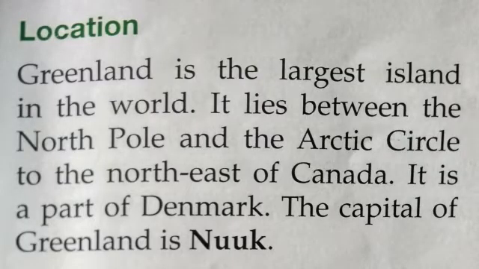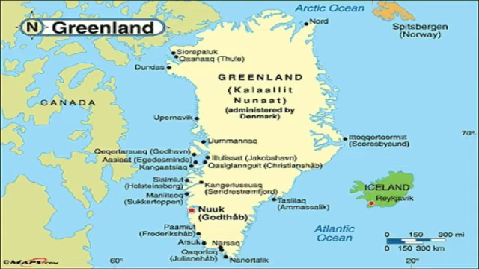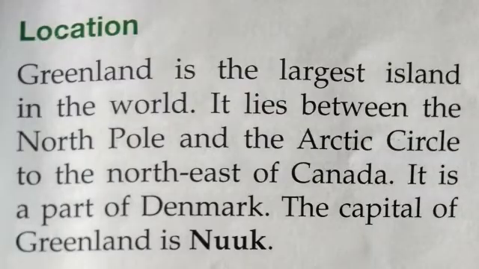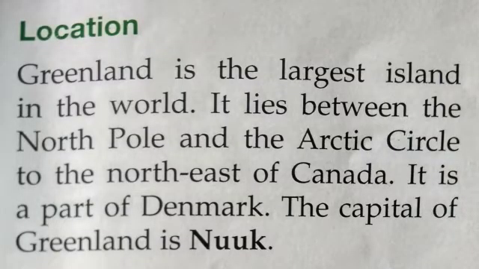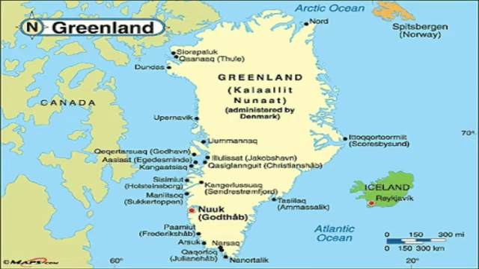Location of Greenland. Greenland is the largest island in the world. It lies between the North Pole and the Arctic Circle, to the northeast of Canada. You can see here it is Canada, it is Greenland.